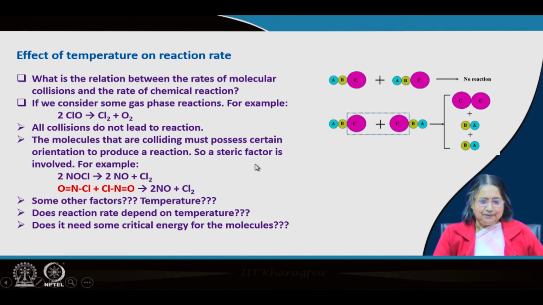Is there any other factor? Even if the molecules collide in proper orientation, all collisions may not give rise to product. Then what is the other factor? Is there some energy, some critical energy, involved with temperature? That is our topic of discussion.